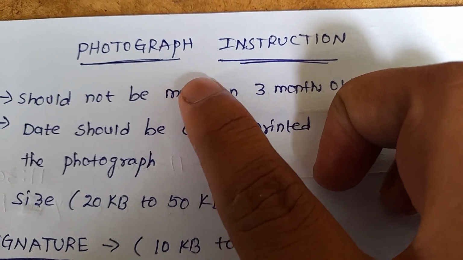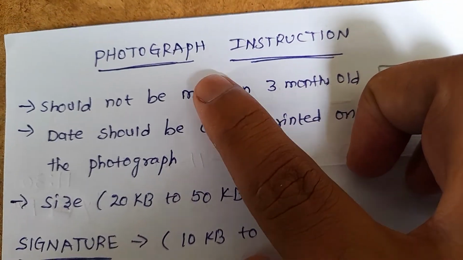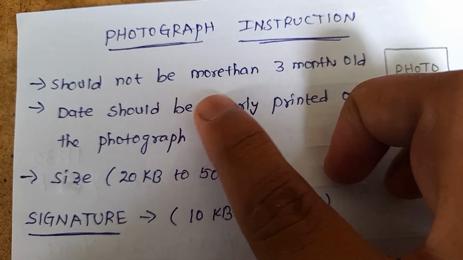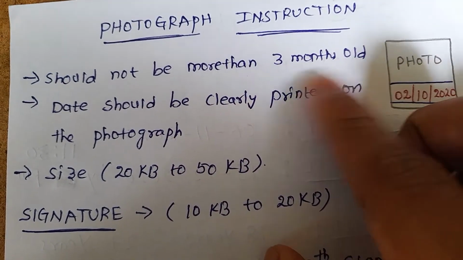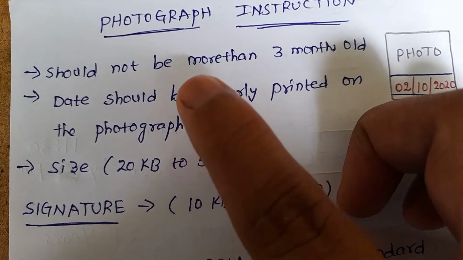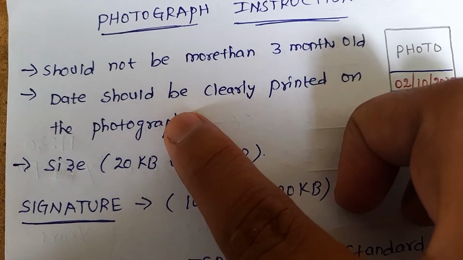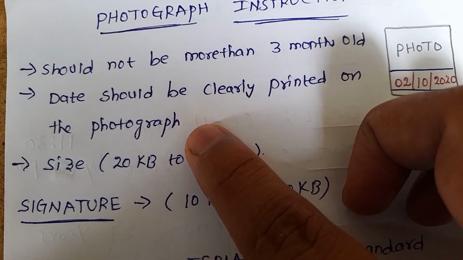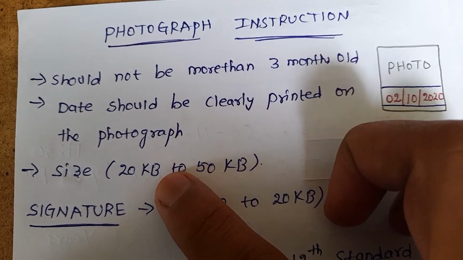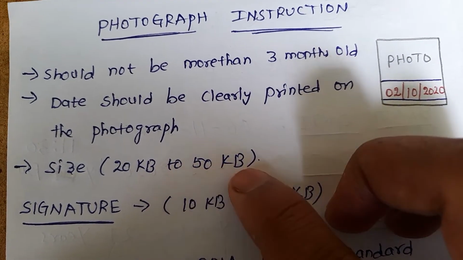While filling the application, be careful while uploading the photograph. The photograph should not be more than 3 months old. The date should be clearly printed on the photograph. This point is very important. Otherwise, the application is going to be rejected. The size of the photograph should be 20 KB to 50 KB.